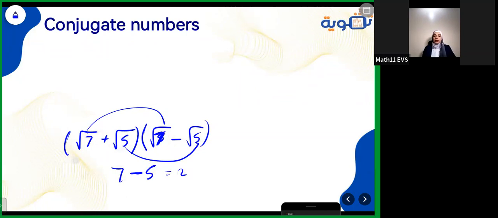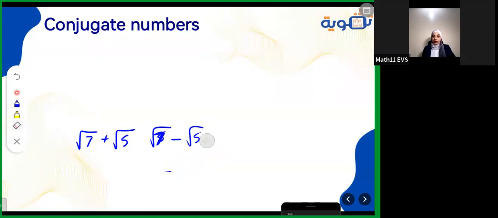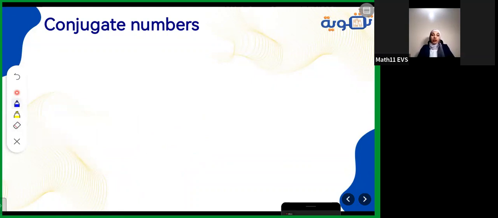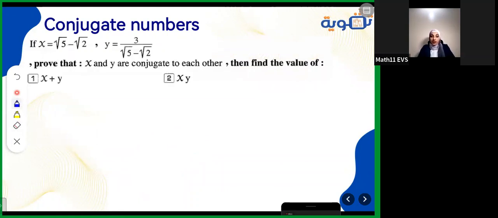Adding two conjugate numbers, you can just erase these brackets to add them. So I have positive root 5 minus root 5, it will be 0. Root 7, it will be 2 root 7. And that's all about how to add and multiply two conjugate numbers. Let's study an exercise about this.